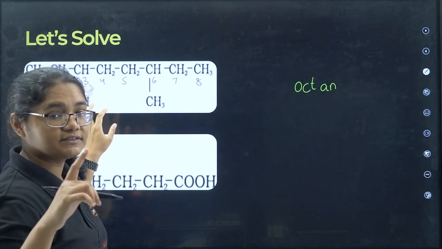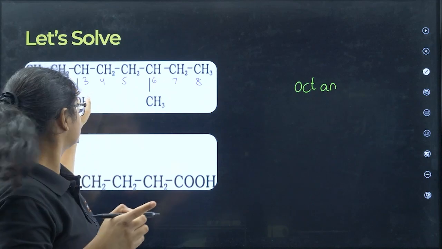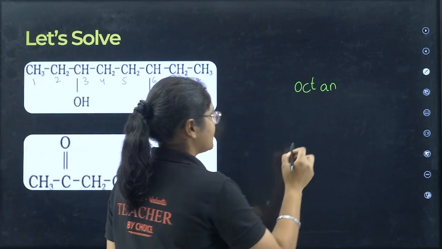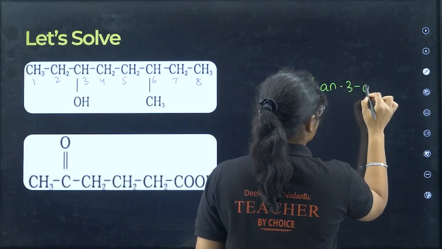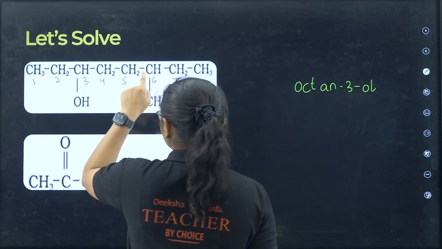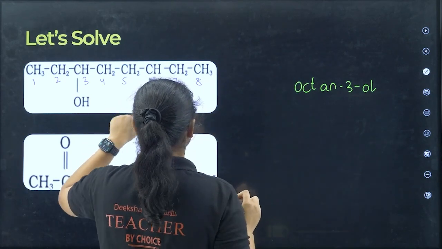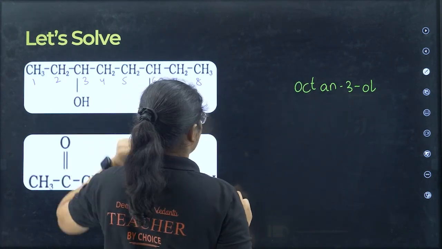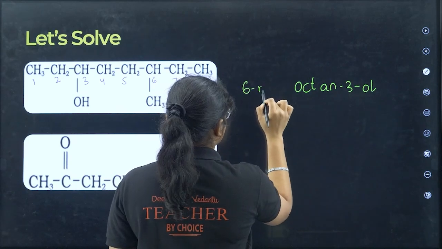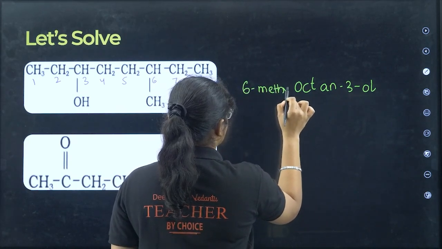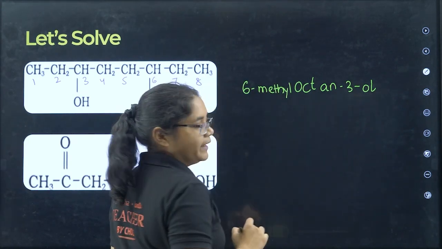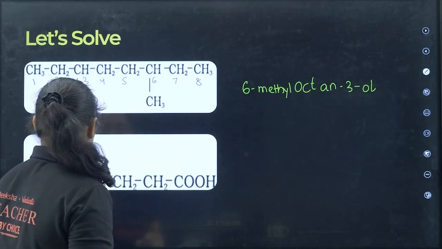For OH the suffix used is OL, but it is on which carbon? Third carbon. So I will write 3-OL, and then we also have to write the prefix, that is your substituent, that is methyl group. Which carbon? 6. So 6-methyloctane-3-ol.